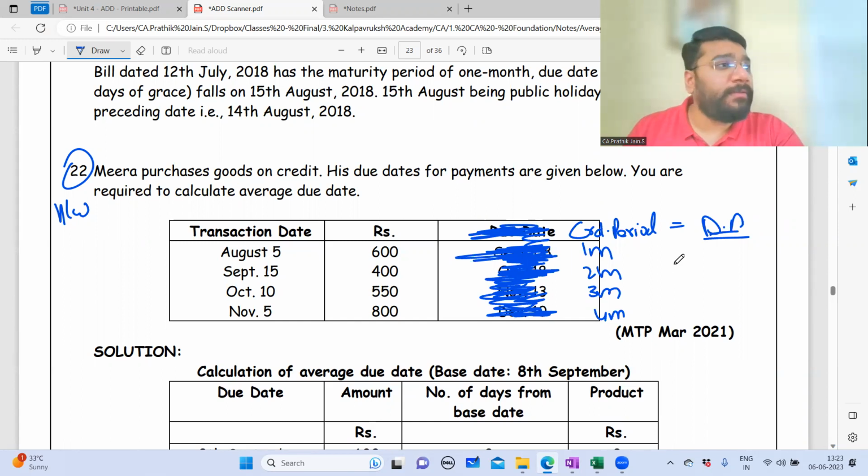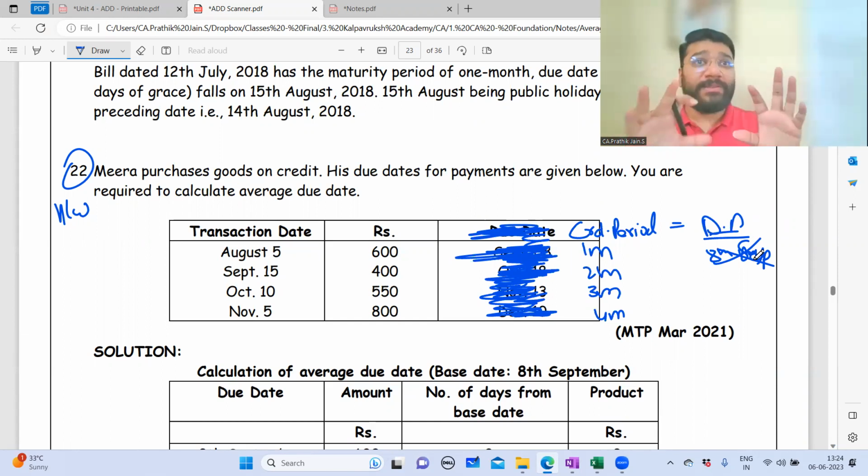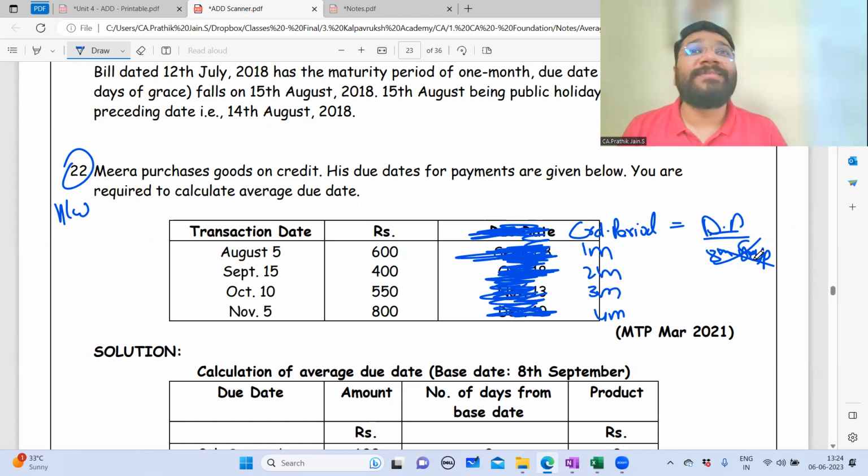August 5 plus 1 month, 8th of August. Wrong. Sorry, 8th of September. That is also wrong. Anywhere in the question have they told you that this is a bill? For every credit period, you'll add 3 days of grace? Why on earth only bills of exchange is existing? Normal credit period is not existing for you guys.